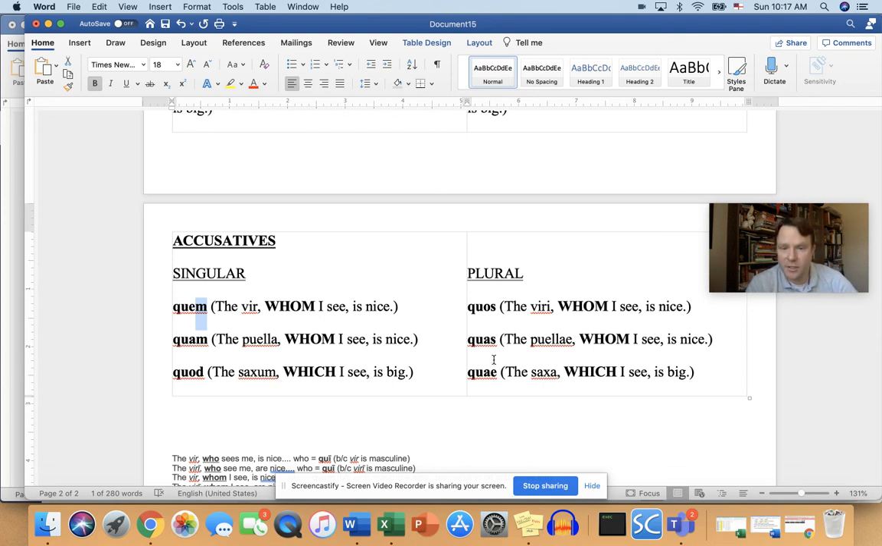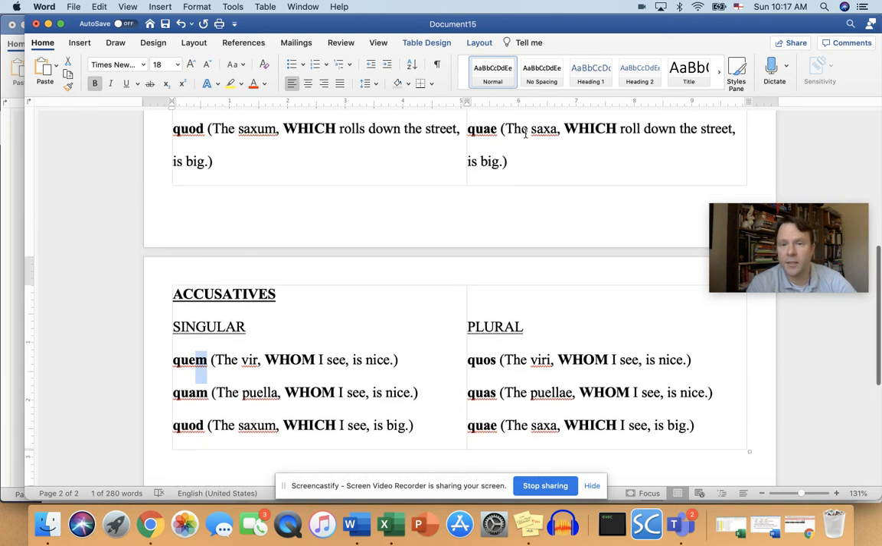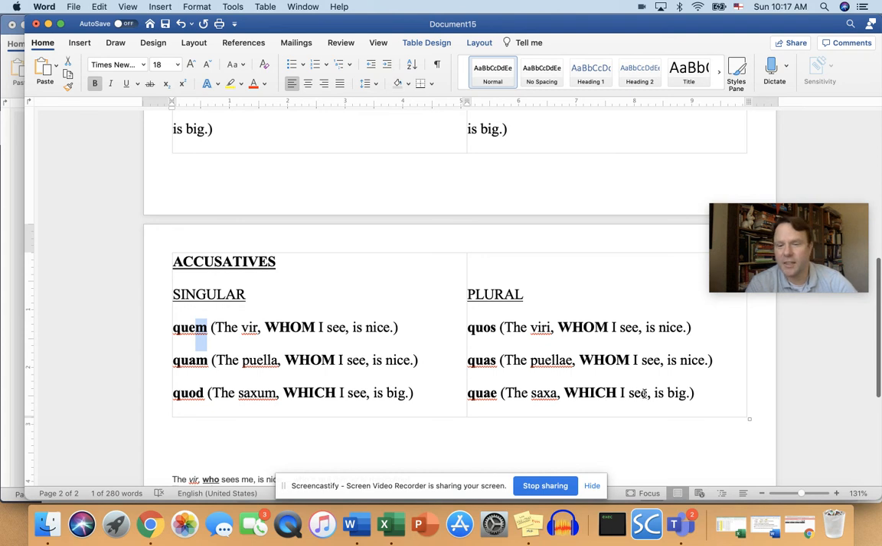Now, just like we talked about, to make a neuter word plural, we add an A, and the nominative and the accusative are the same. So here's quae again. Remember, it was quae in the nominative plural, the saxa which, quae, per viam, rolls down. I can't think of the Latin word right now. Well, here are the rocks which I see, quae ego video, sunt magna, sunt ingentia. So pretty much the same rules, even though the QU makes it look a little bit strange, but it's the same rules that we already know. Good luck.